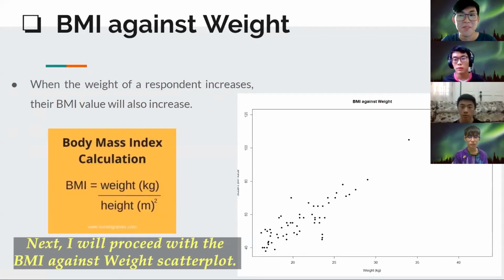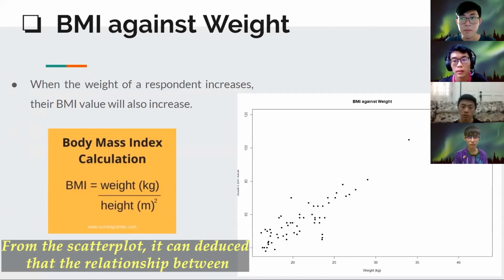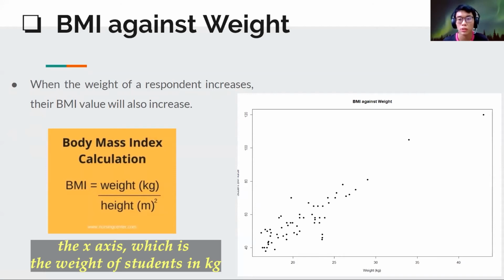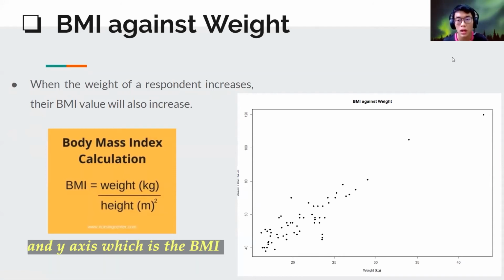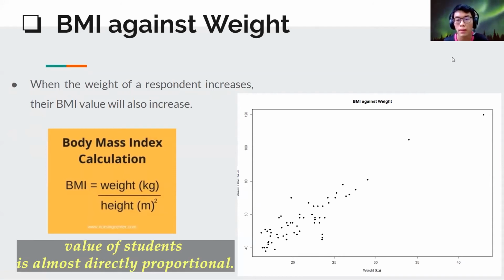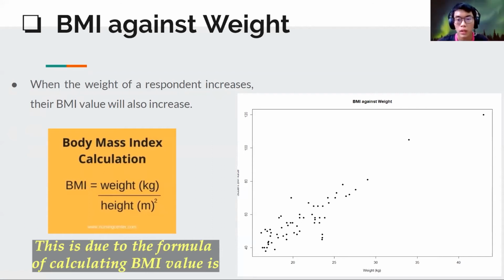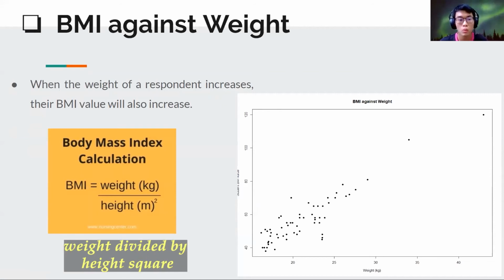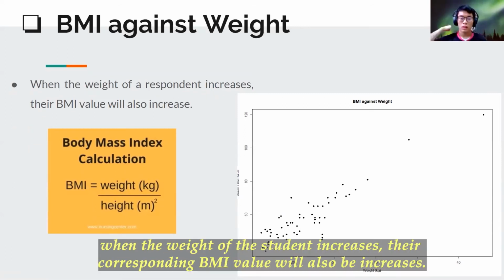Next, I'll proceed with the BMI against weight scatter plot. From the scatter plot, it can be deduced that the relationship between the x-axis, which is the weight of students in kg, and the y-axis, which is the BMI value of students, is almost directly proportional. This is due to the formula for calculating BMI value, which is weight divided by height squared. When the weight of the student increases, their corresponding BMI value will also increase.